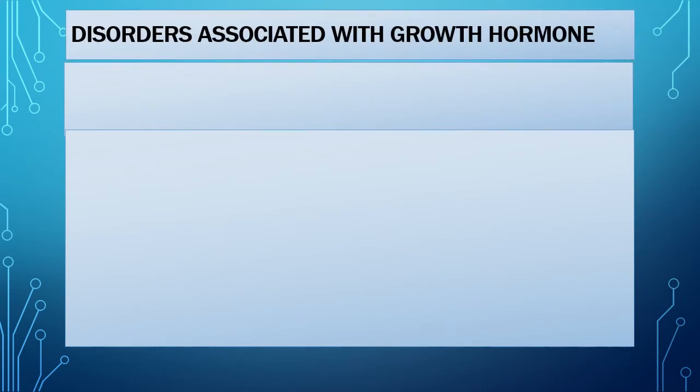So, two hormones are mainly associated with different disorders, of which one is the growth hormone.